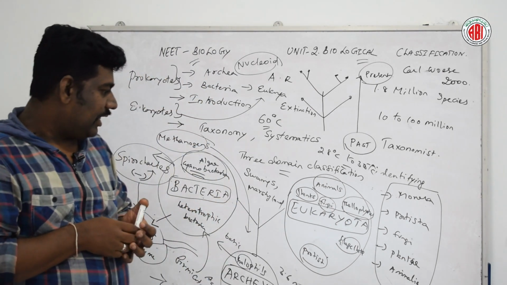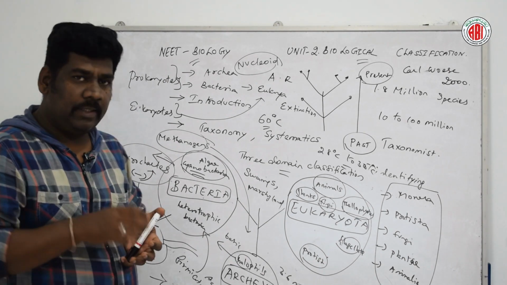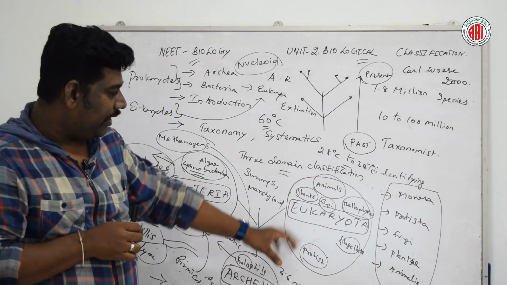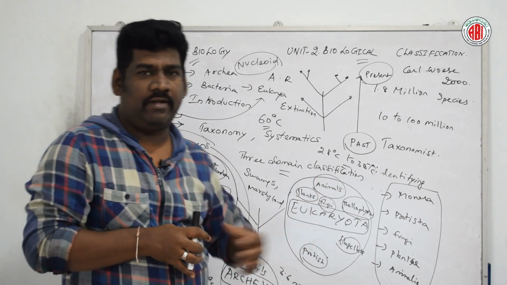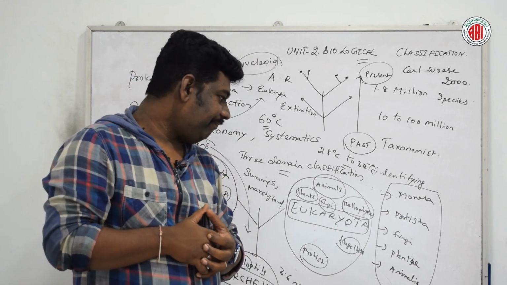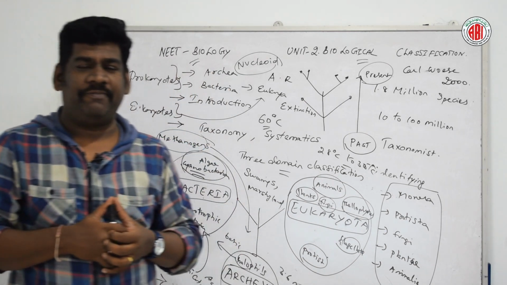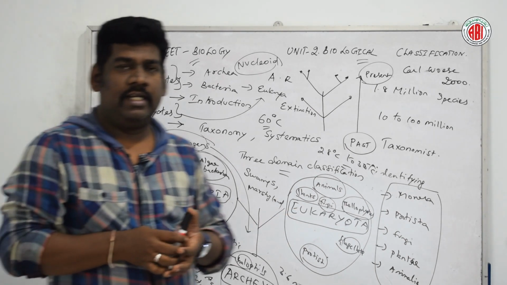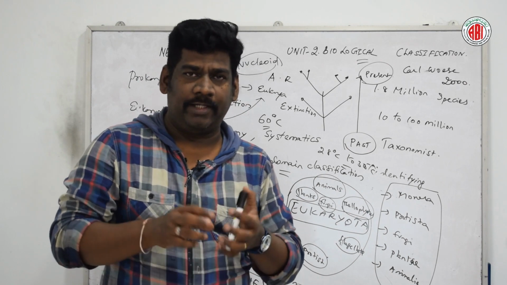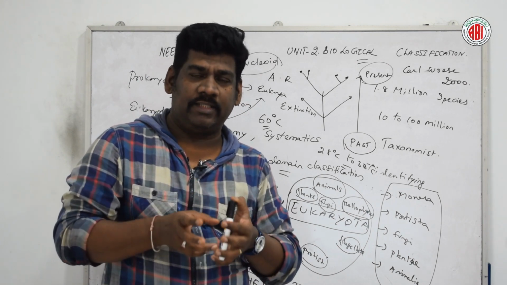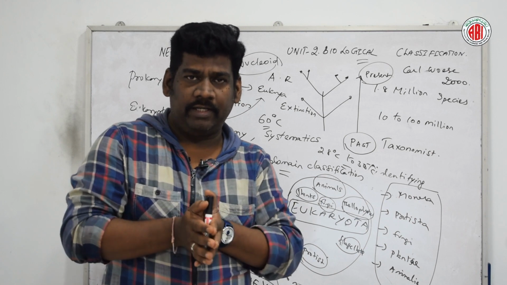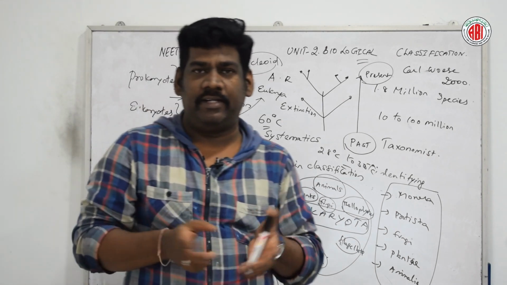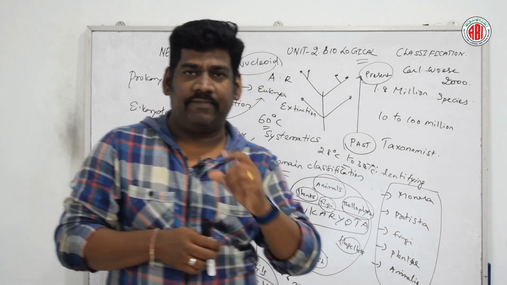But when we talk about eukaryotes, they have a proper nuclear membrane around the nucleus. These eukaryotes include a great number of living beings. They have many kingdoms. Here the organism has a proper nuclear membrane and also a proper nucleus, and most of the organisms are covered by a cell membrane instead of a cell wall.